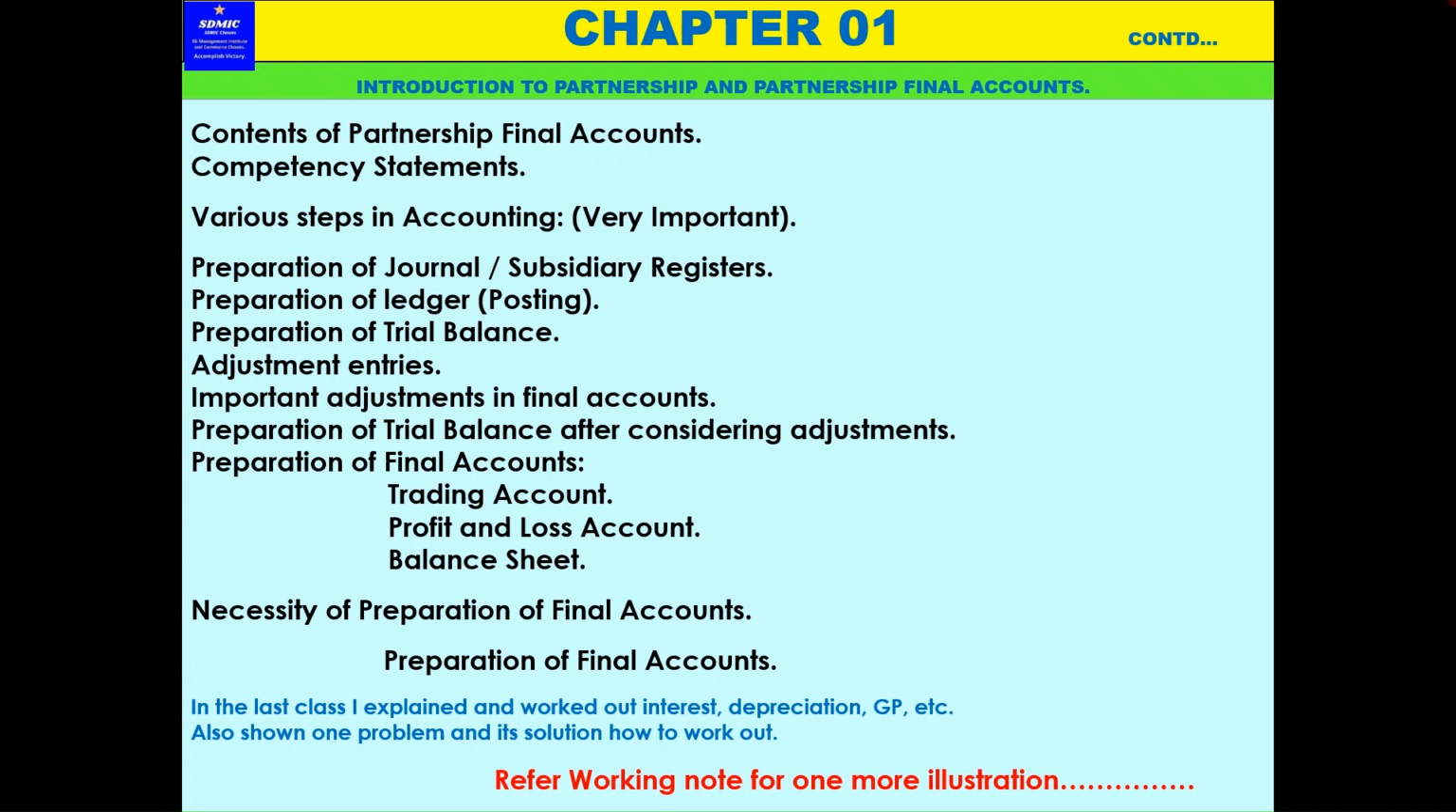When you go through these classes, read the textbooks and practice, then it will be very easy for you to score maximum marks.